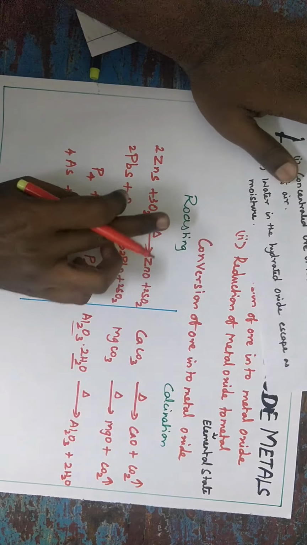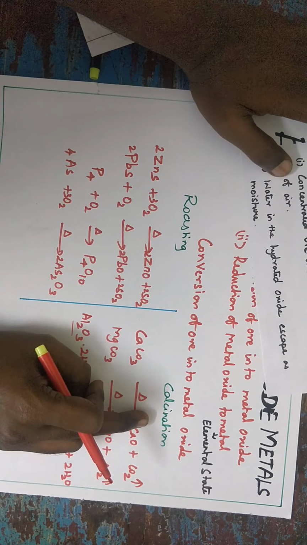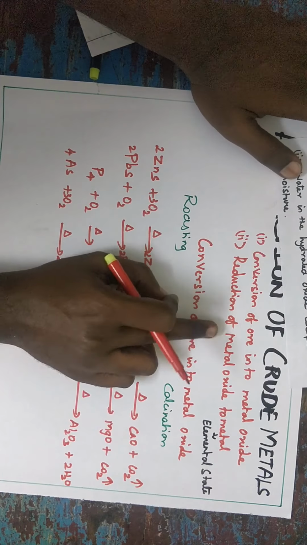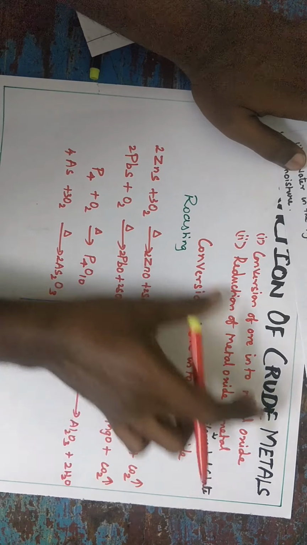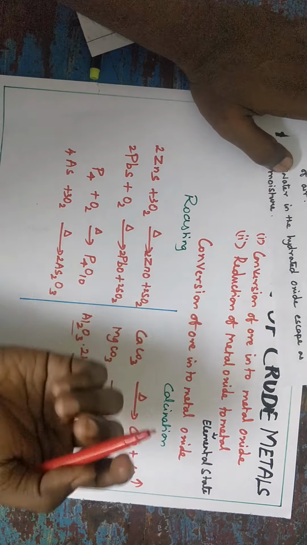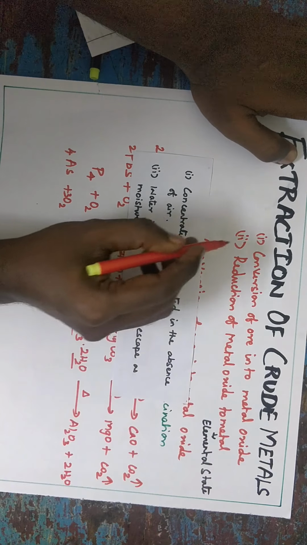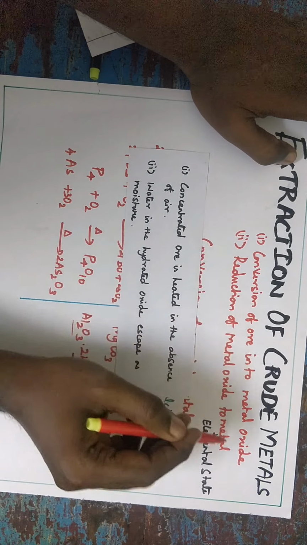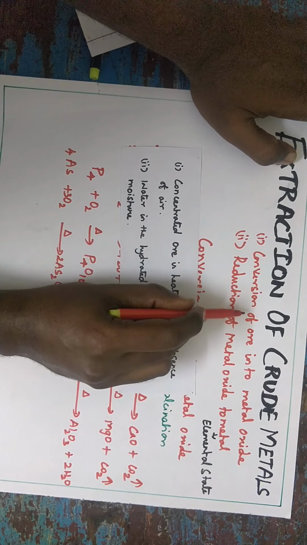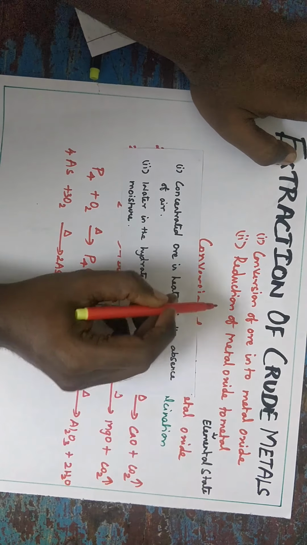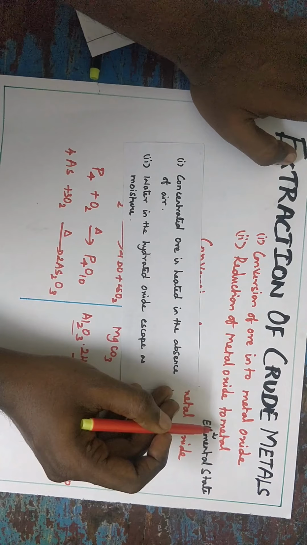It takes place in two methods, roasting and calcination. Next we will go to reduction of metal oxide to metal. In this topic they will ask questions like, what are the steps involved in the extraction of crude metals? Suppose they ask in 2 marks: the steps are first, conversion of ore into metal oxide, and second, reduction of metal oxide to metal.